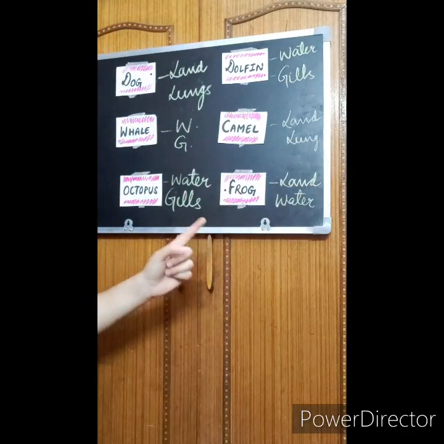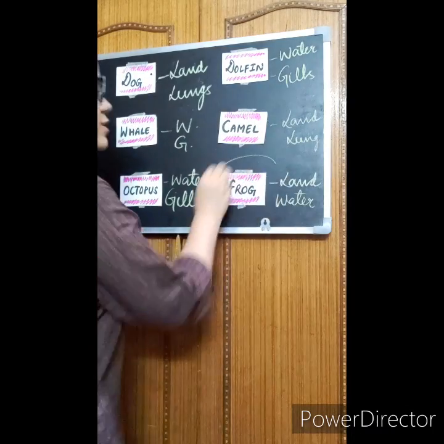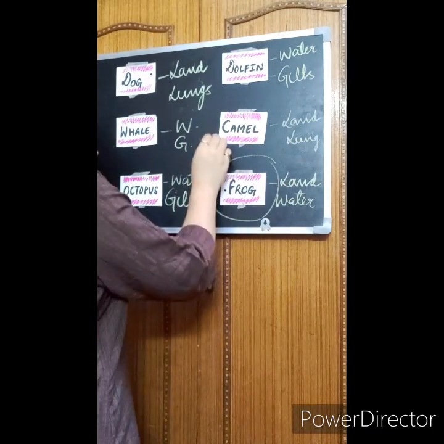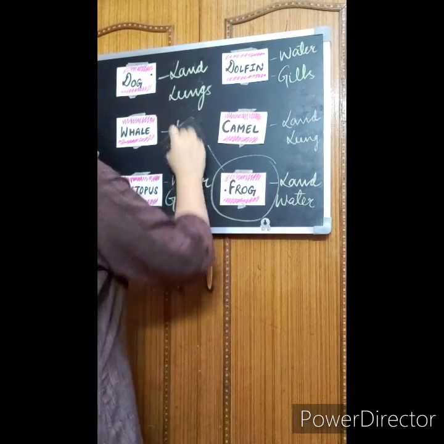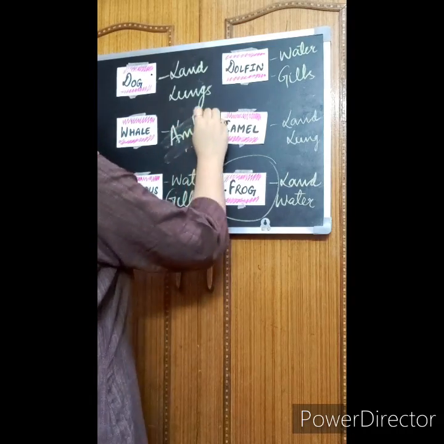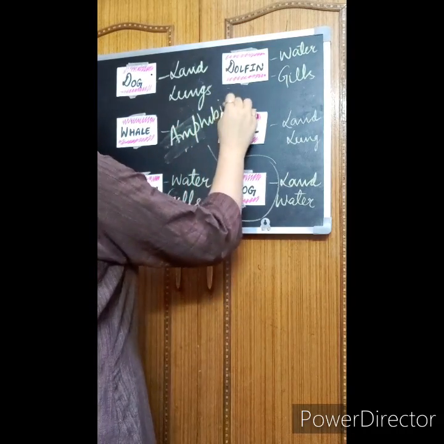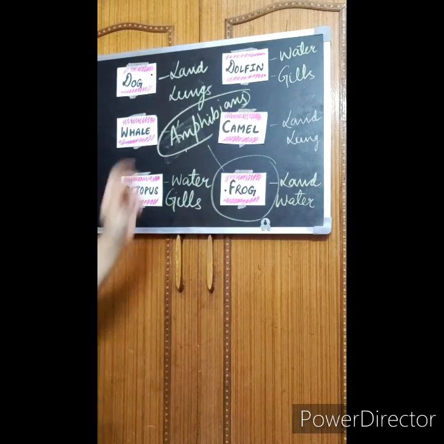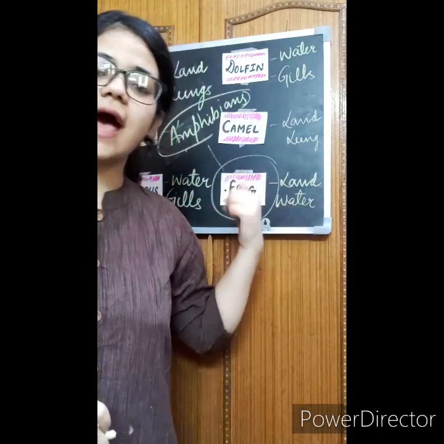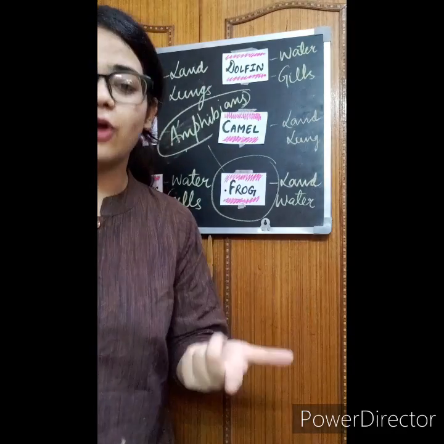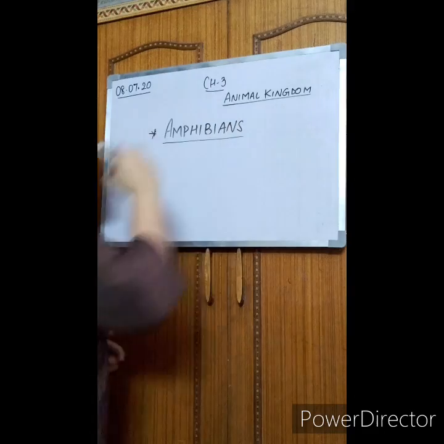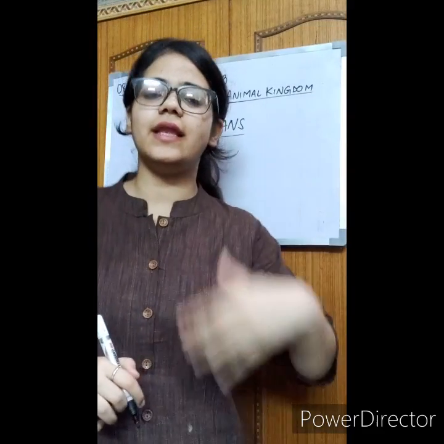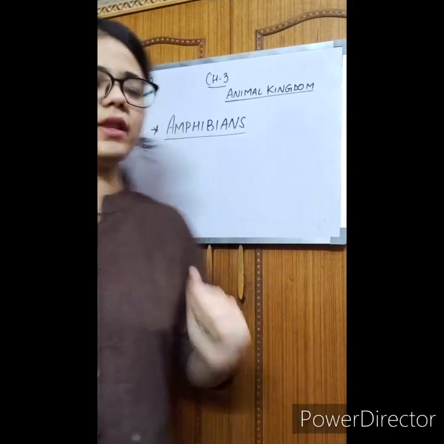And this group of animals is known as amphibians. The animals that can survive on land as well as in water are known as amphibians.